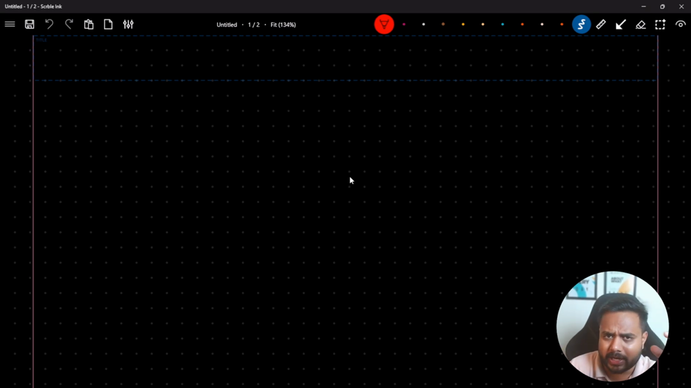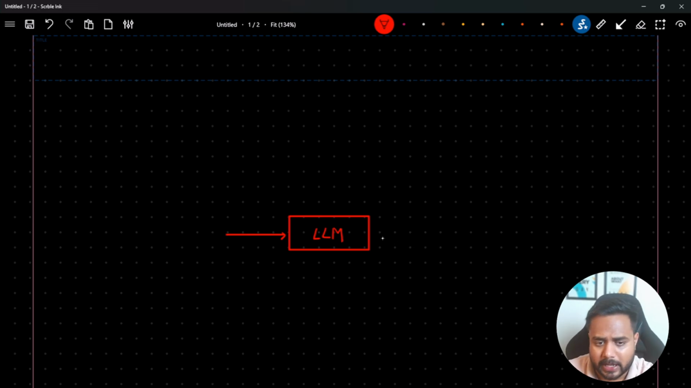See, we are going to create a chatbot using the LLM model. So here is my model, as you know, right? Let me draw it first of all. I have my LLM model. I'm passing the input to my LLM model, and I'm getting the output. So here is my input, and here is my output, right?